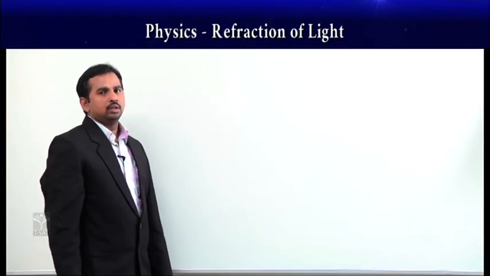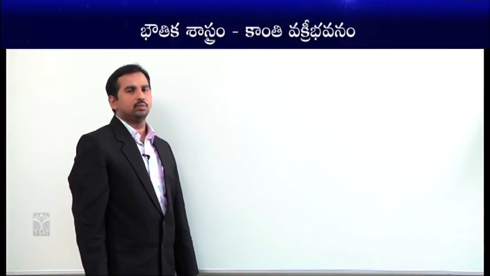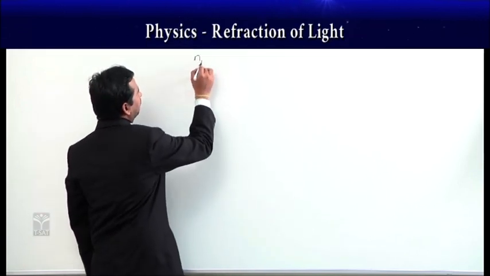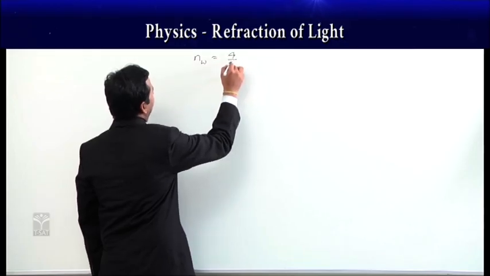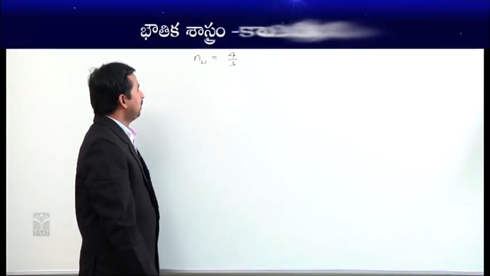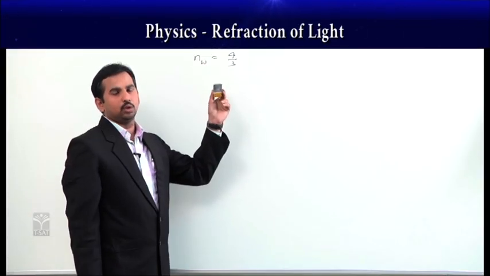Now, we will see this relative refractive index or absolute refractive index with respect to the velocity. We will see one example here. Suppose the refractive index of water is 4/3, n is equal to 4/3. Now, we are finding the velocity of light going inside that water.